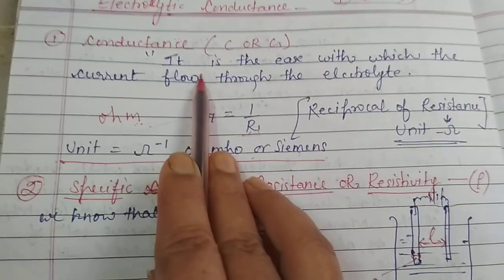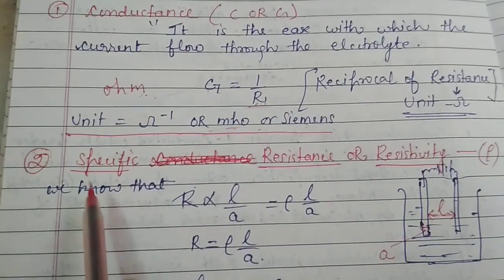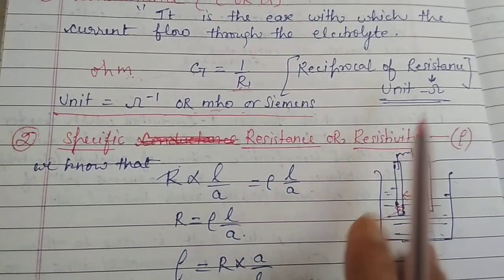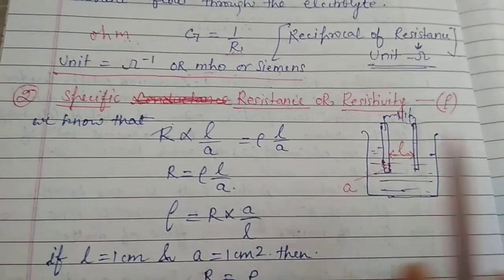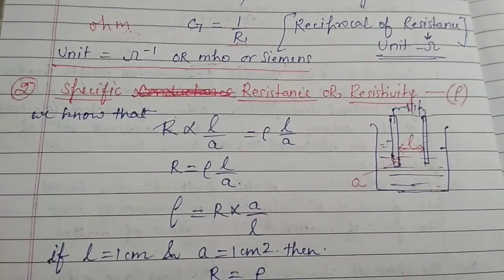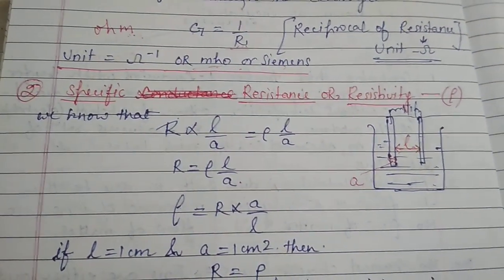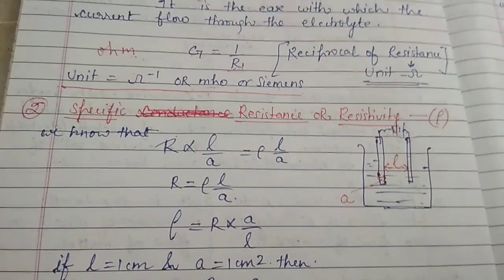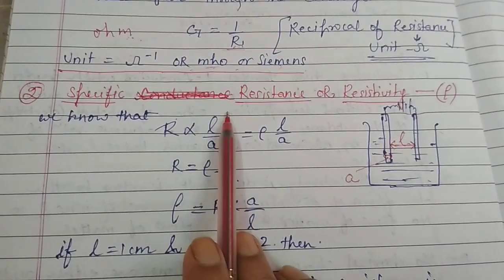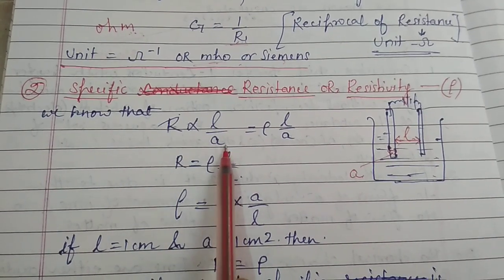Now we have studied about conductance, about resistance. Let's see what is specific resistance or resistivity. Specific resistance or resistivity can be denoted by rho. This is the sign for the specific resistance. We know that resistance is directly proportional to length upon area.